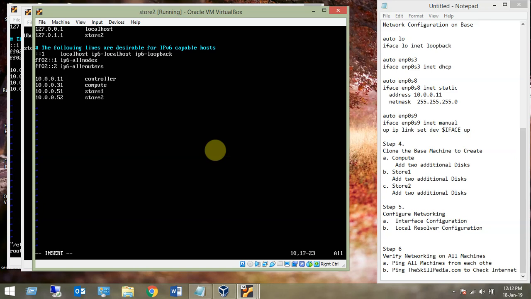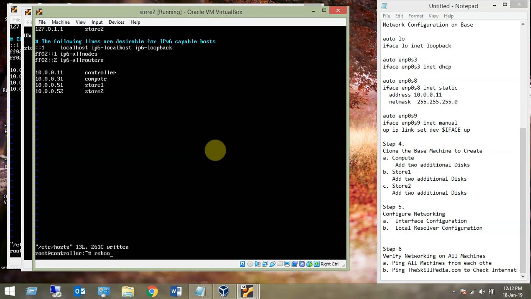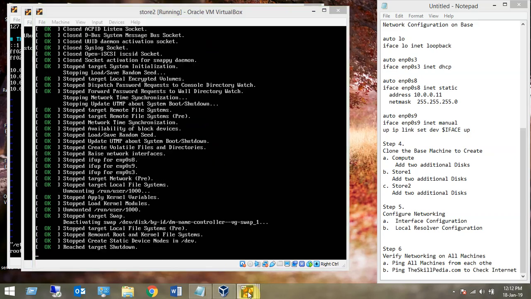Compute, controller, store 1, store 2, all good, and reboot.